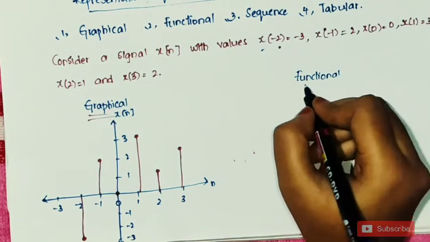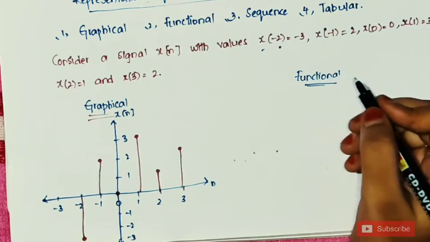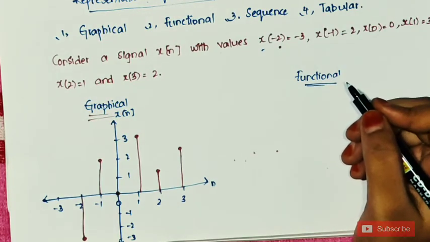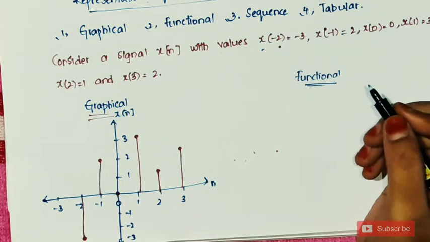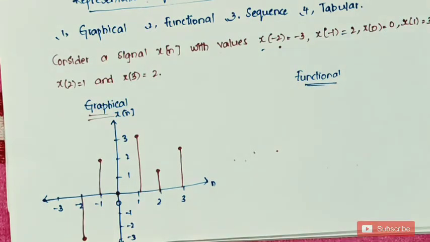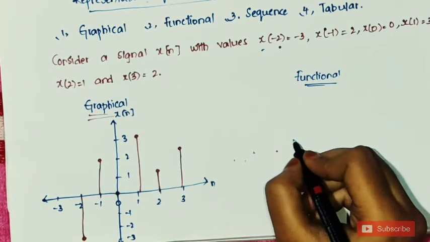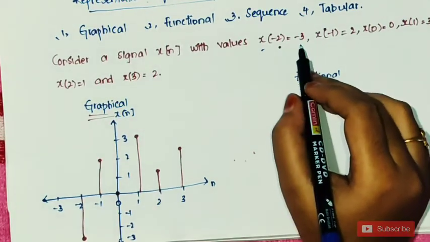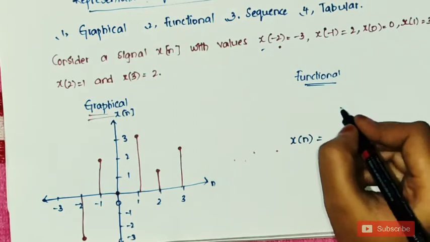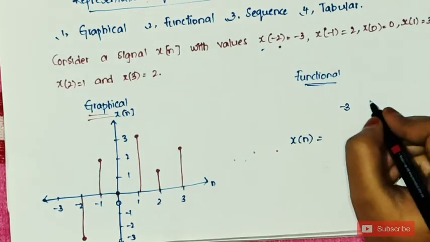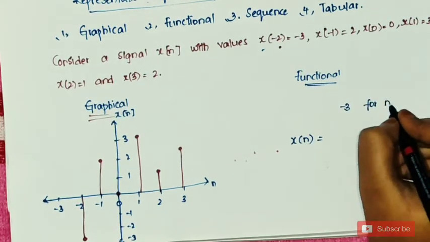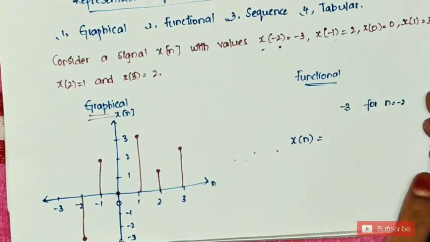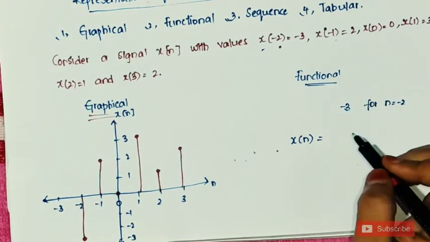Now let us learn the functional representation of a discrete time signal. First, let us write x of n values. X of n is equal to minus 3 for n equal to minus 2. Next, x of minus 1 equals 2 is given. What can we write from this?